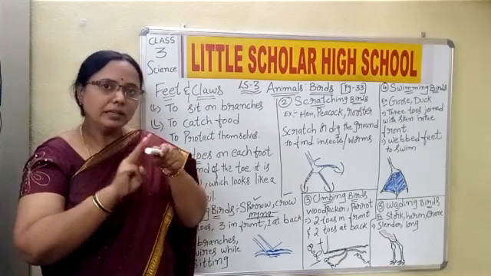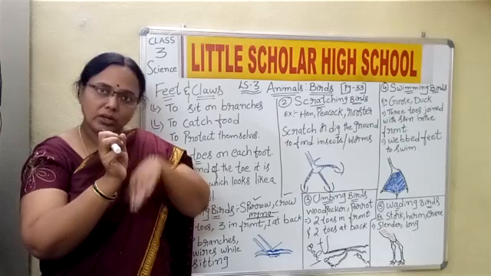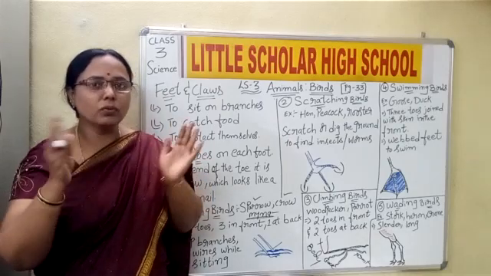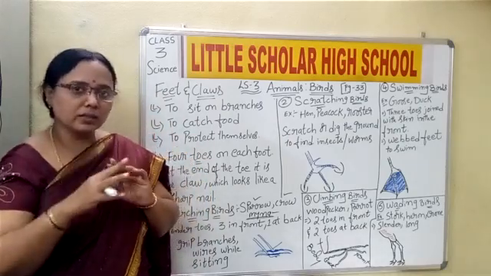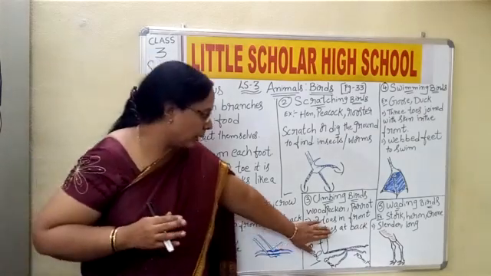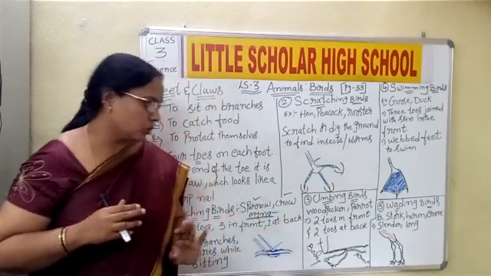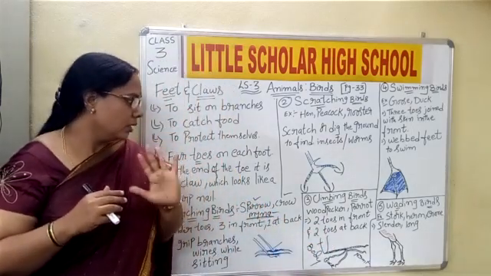It is a kind of swing. They swing in the air. So parrots and woodpeckers are able to do this because of these toes only, which are two in front and two in the back.